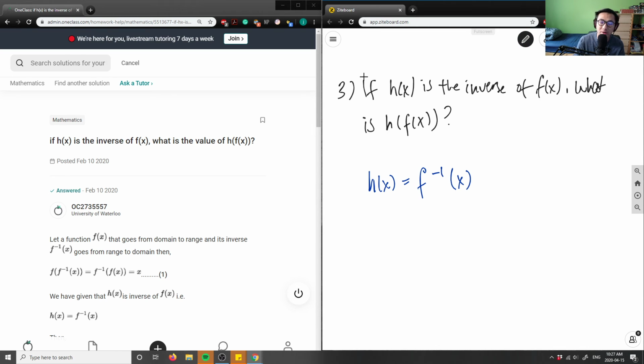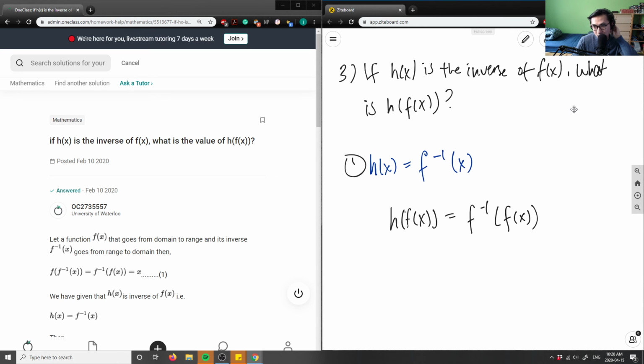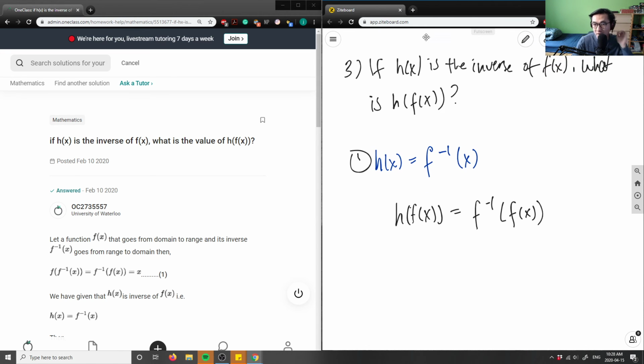So in this case, if I use this substitution to simplify this, h of f of x would equal f to the negative 1 of f of x, right? So that's what I'm doing here. Again, if h of x is the inverse of f of x, what is h of f of x?